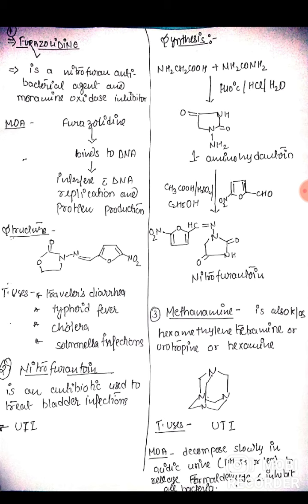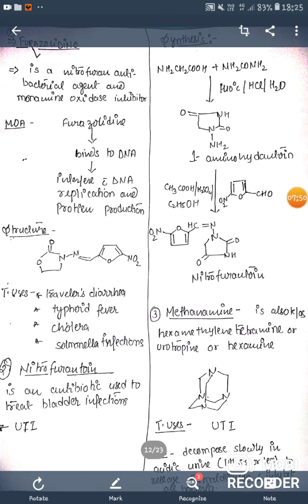Next, the synthesis of nitrofurantoin. Nitrofurantoin is synthesized from the reaction between glycine, that is NH2COH, and urea at 110 degrees Celsius in the presence of HCl and water.